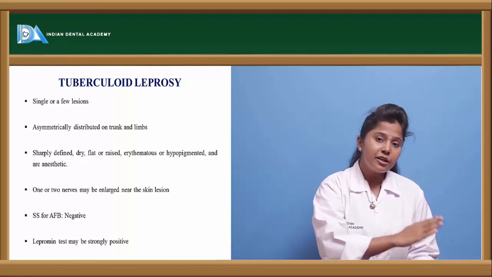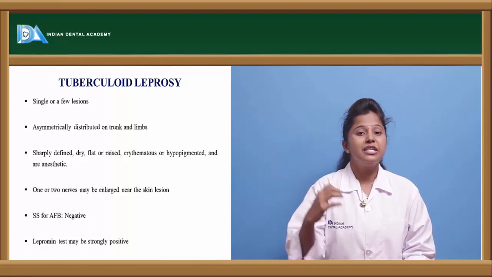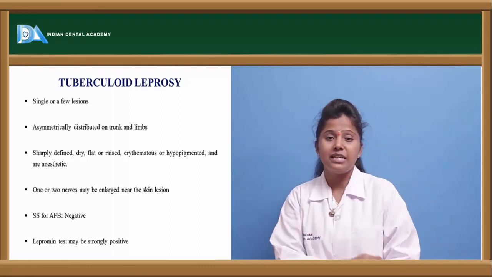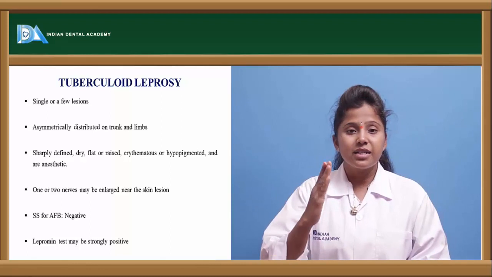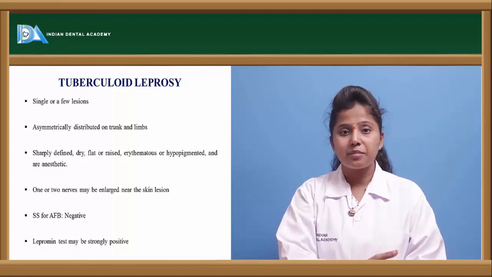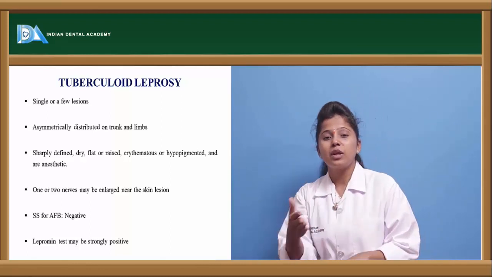If we see the indeterminate as well as lepromatous leprosy, the lesions are symmetrical. In the sense, if we observe them on the medial plane, then the lesions will look the same.